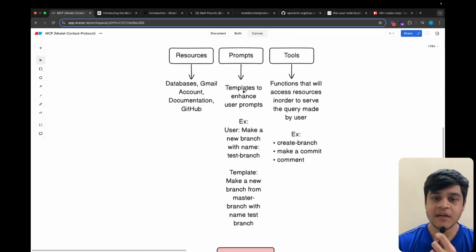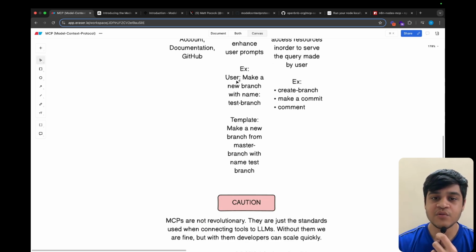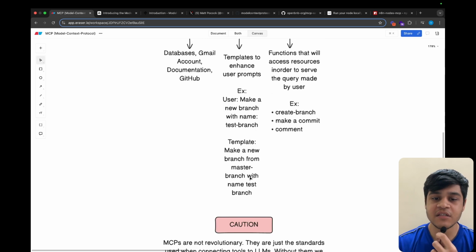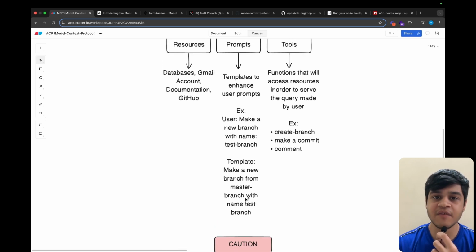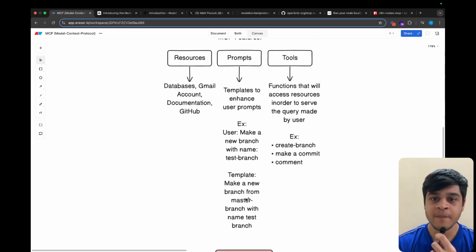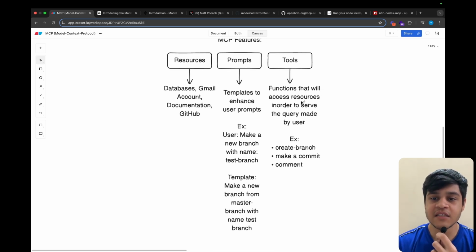And prompts can be templates to enhance user prompts. So the user can provide a vague prompt, but it is now up to MCP to collect the prompt from the user, and it will provide a better structured prompt to the LLM for the standardized answer. So for example, there is a user prompt, make a new branch with name test branch. So the template would be make a new branch from the master branch with the name test branch. So that has detailed the prompt, and when this prompt is provided to the LLM, this will fetch a better result. And tools could be the functions that will access the resources in order to serve the query made by the user.